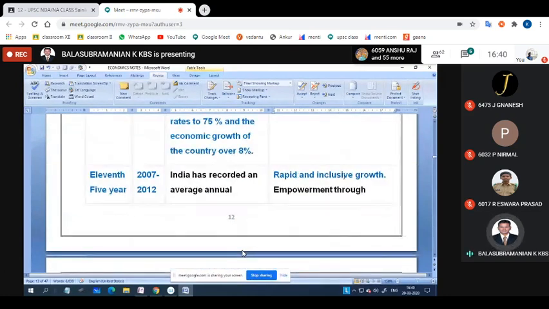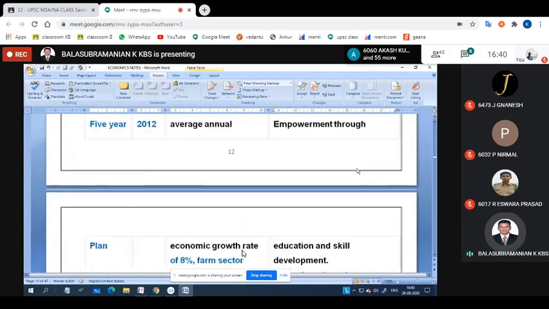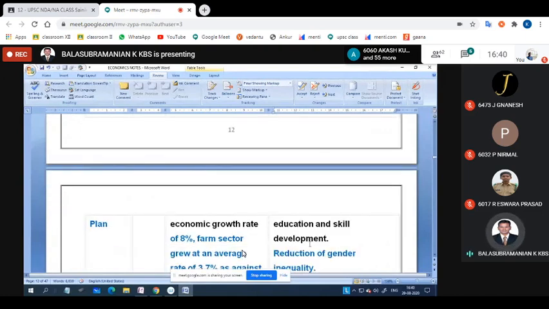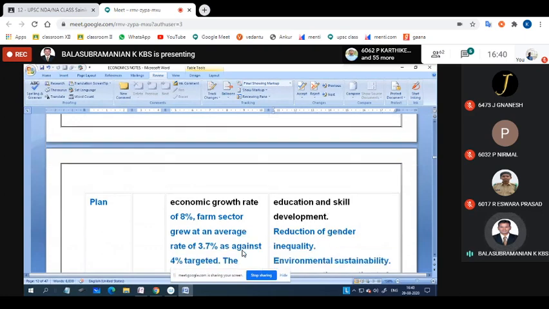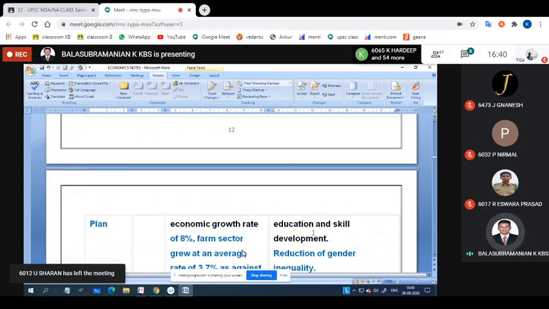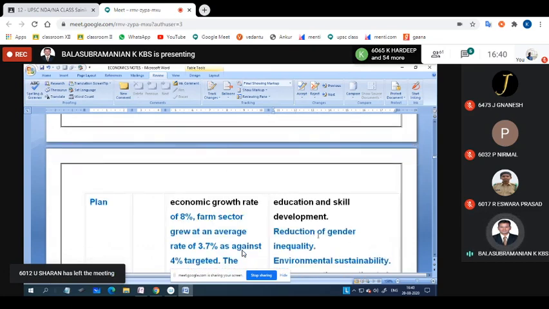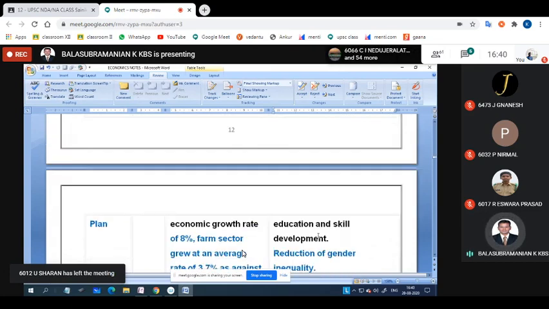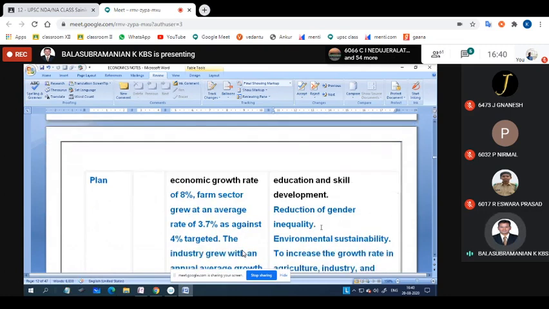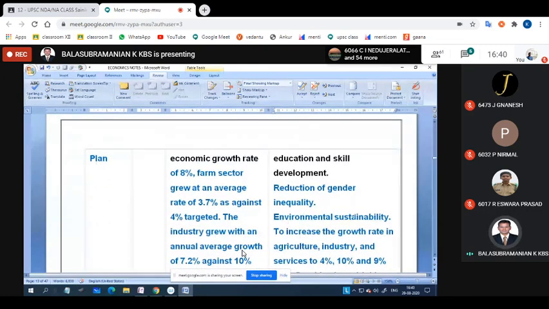Then the objective means empowerment through education and skill development, reduction of gender inequalities. Which plan? The 11th plan. So far we didn't discuss inequalities at all. Environmental sustainability, the 11th plan only.